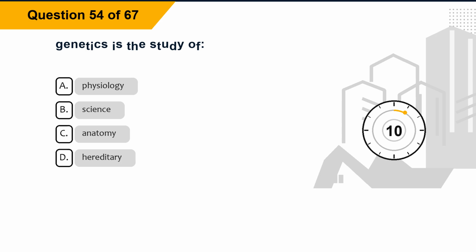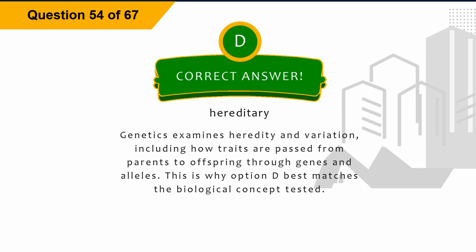Question 54. Genetics is the study of. Option A, physiology. Option B, science. Option C, anatomy. Option D, hereditary. The correct answer is option D, hereditary. Explanation: genetics examines heredity and variation, including how traits are passed from parents to offspring through genes and alleles. This is why option D best matches the biological concept tested.